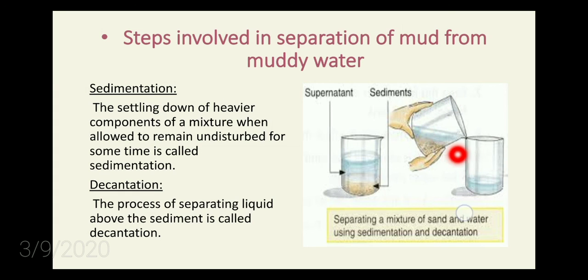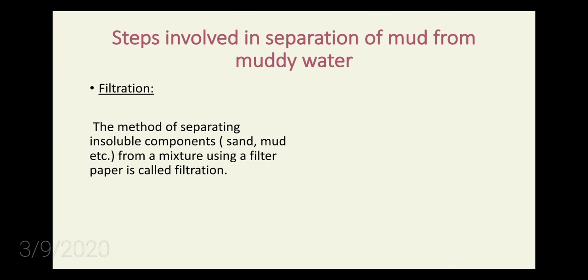This one is the decantation process. After decantation, the decant, that is this water, will also have impurities. It won't be pure. To further purify it, we do filtration. This method is used to separate insoluble components like sand, mud, etc. from a mixture using a filter paper.